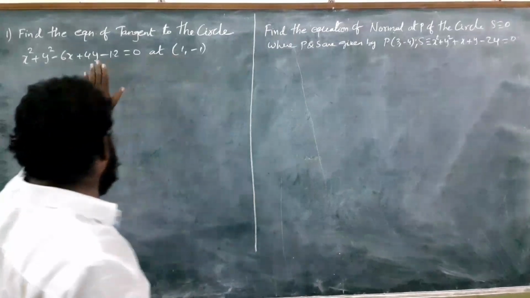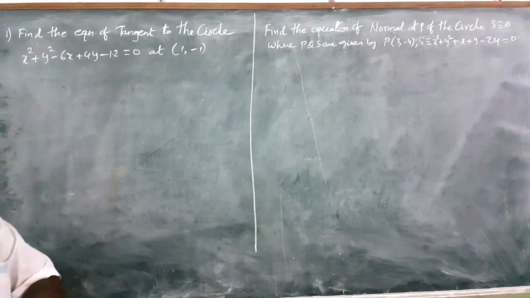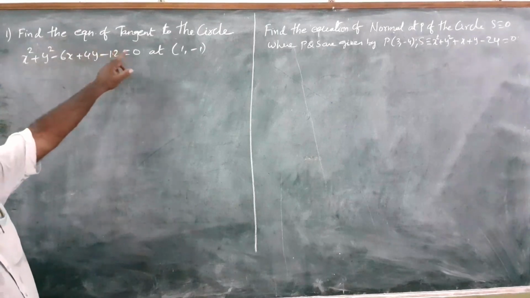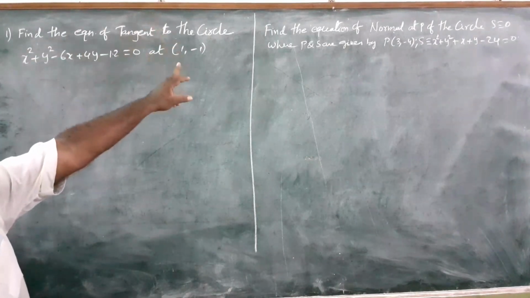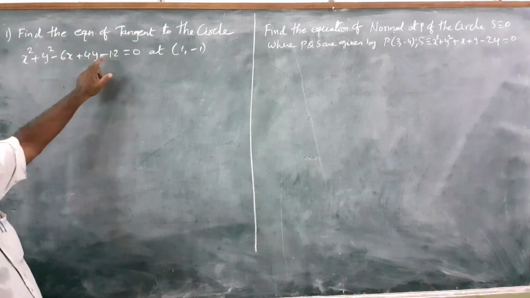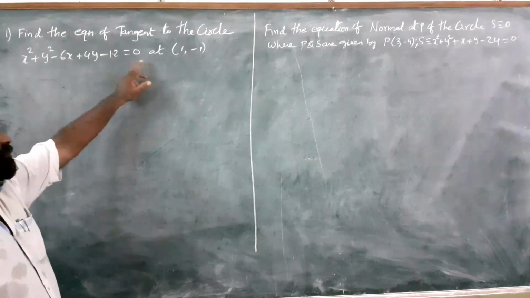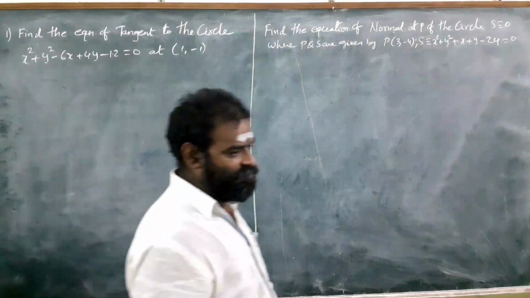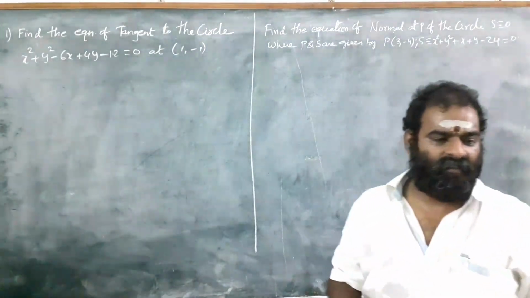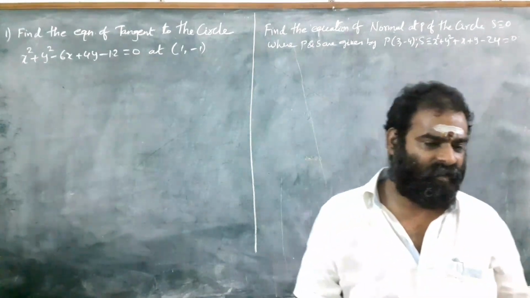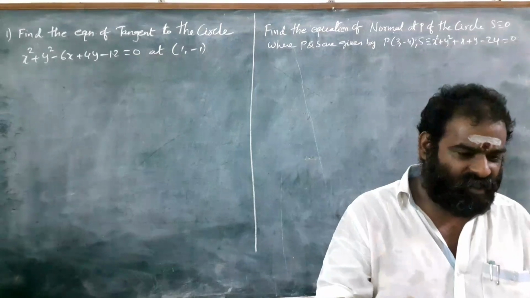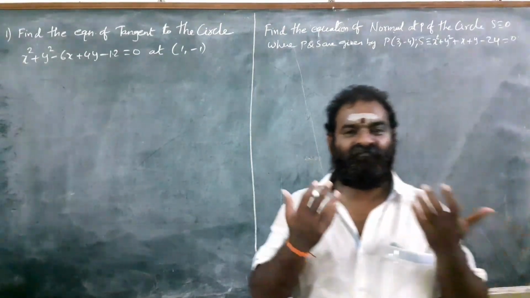First of all, we have to see this problem. What is the problem? Find the equation of the tangent to the circle x square plus y square minus 6x plus 4y minus 12 equal to 0 at (1, minus 1). Very simple problem. What is asked? The equation of the tangent.